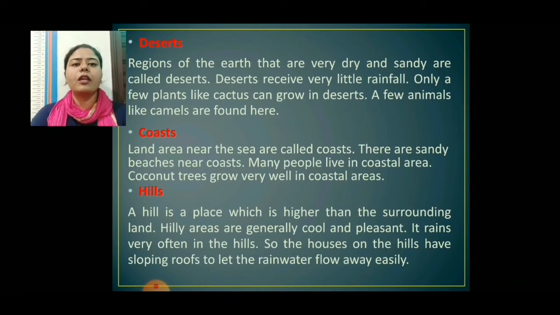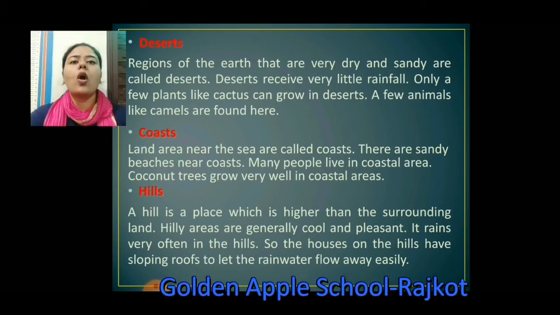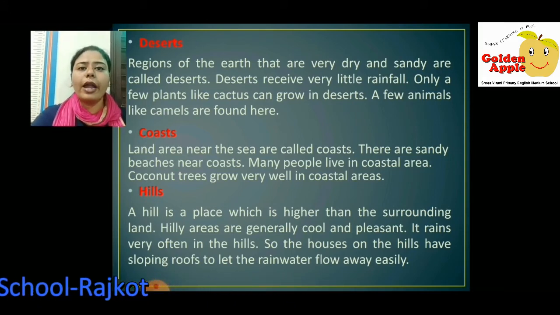Next is coasts. Land area near the sea are called coasts. There are sandy beaches near the coasts. Many people live in coastal area like Goa, and there we can find coconut trees most.